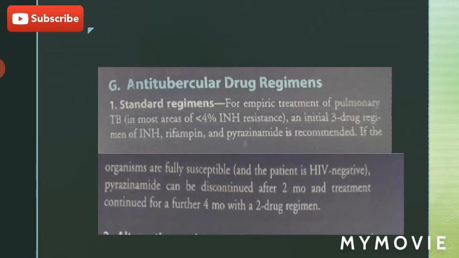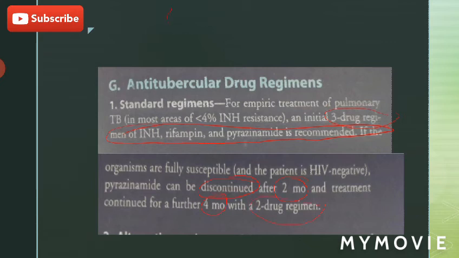Drug regimens. The standard drug regimens include a 3 drug regimen of INH, rifampin, and pyrazinamide. And if the organisms are fully susceptible, pyrazinamide can be discontinued after 2 months and treatment continued for a further 4 months with a 2 drug regimen.